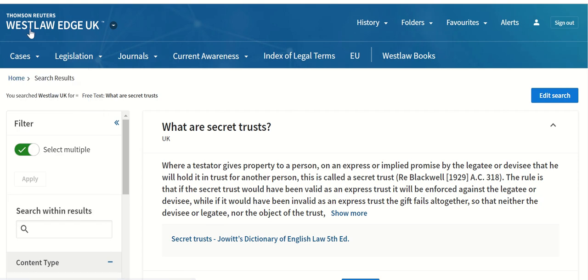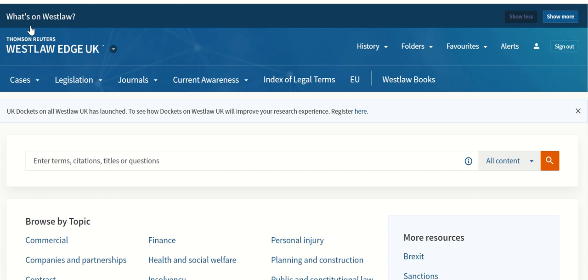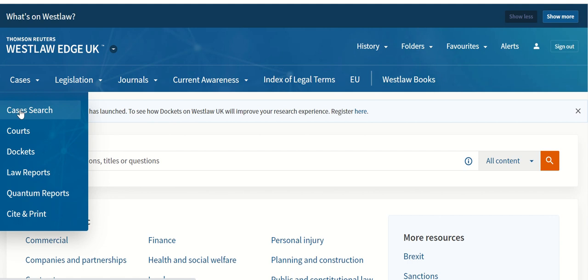So if I go back to the home page, another way of searching is to go into the specific part of the database, depending on what it is you want to find. So if you want to find cases, go into the cases search. And this is because each search page has the relevant boxes that you need to use to search for that content.